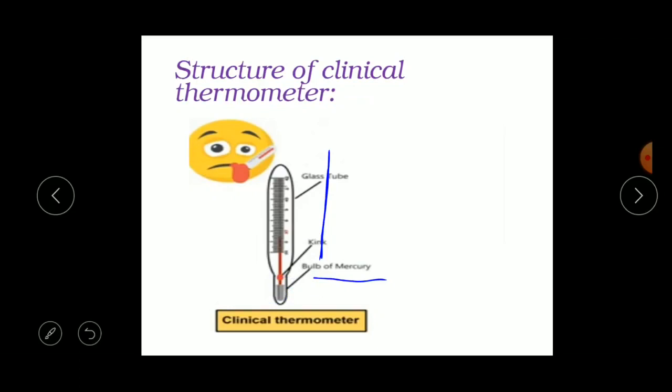Okay, and here can you see this one kink? Here it is bent like this. So this is called the kink. What is the function of the kink? To prevent the backflow of the mercury. Okay, children, you understood what the clinical thermometer looks like?